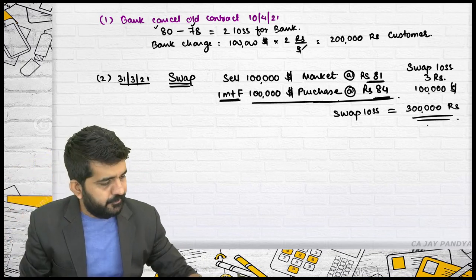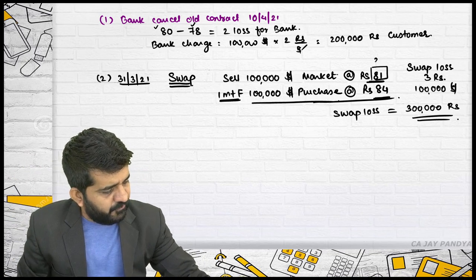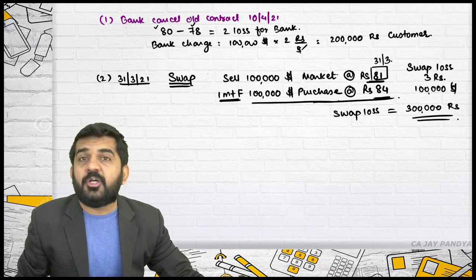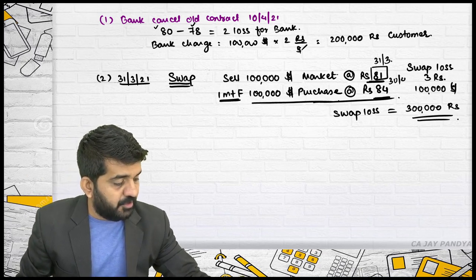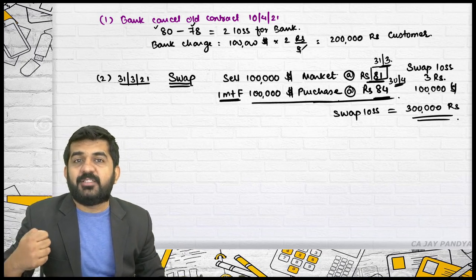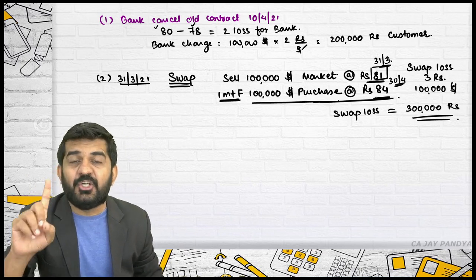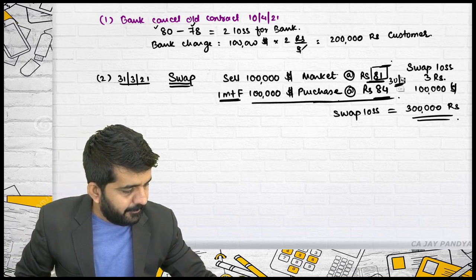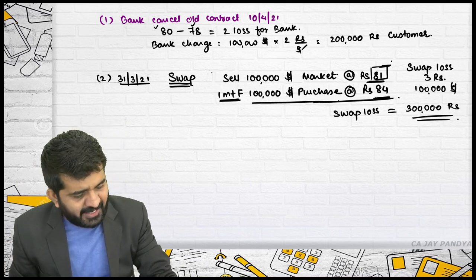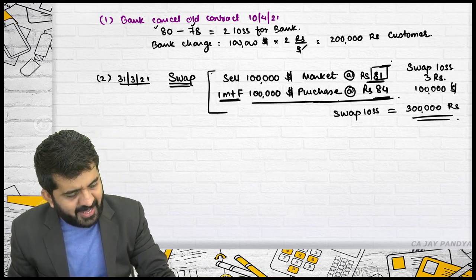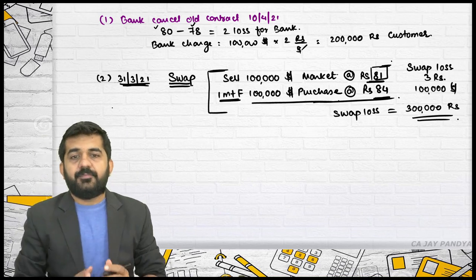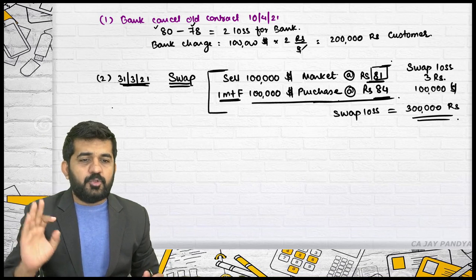You should be having some problem over here in understanding. Why? I'll tell you. This is a rate of 31st March. This is not a rate of 31st March, this is of 30th April. In the last lecture only I have told you that this cannot be compared, but here it can be compared. Can any student tell me why I am entering into a swap contract? Why is the bank entering into a swap contract on 31st March? I have told you, you just need to repeat it.